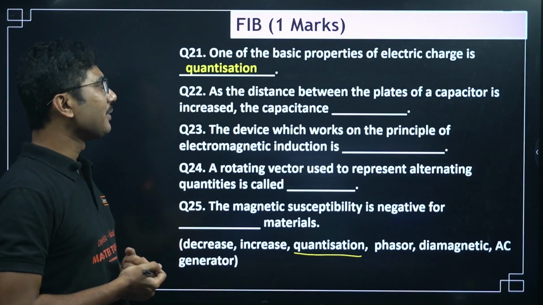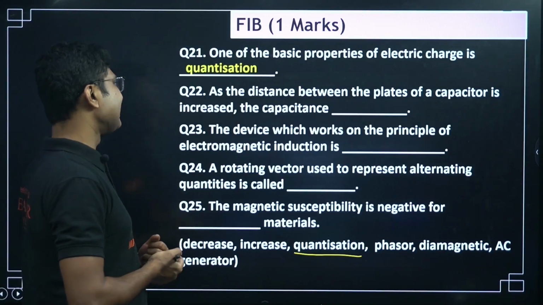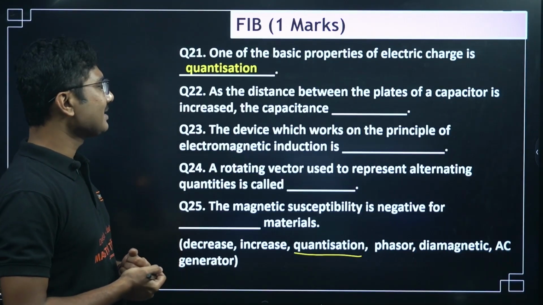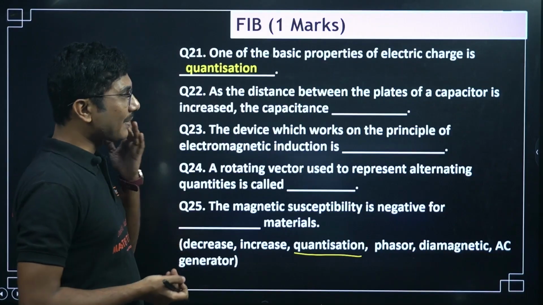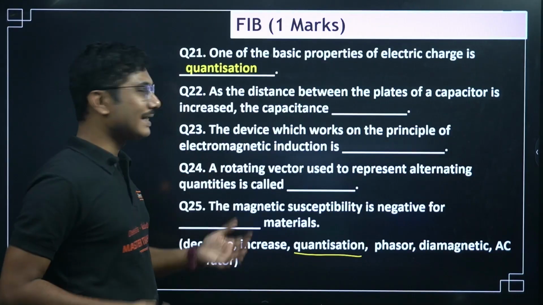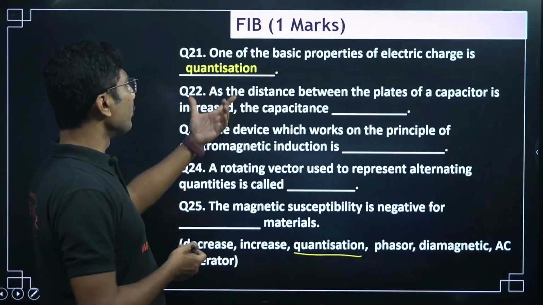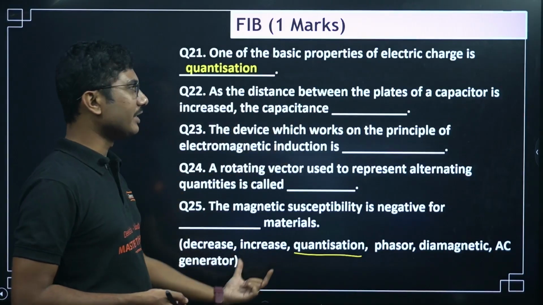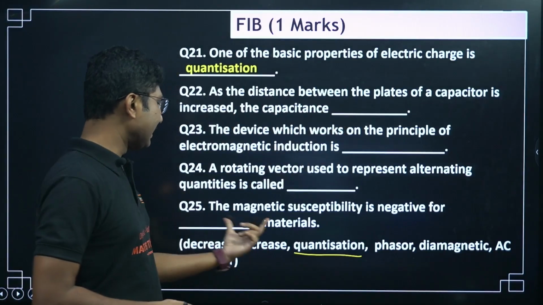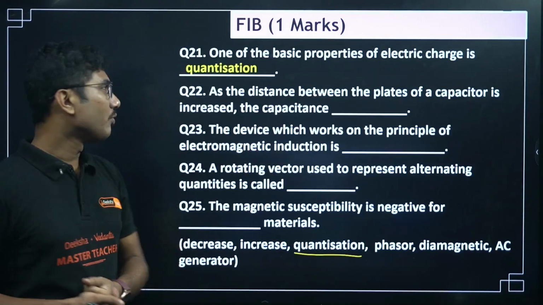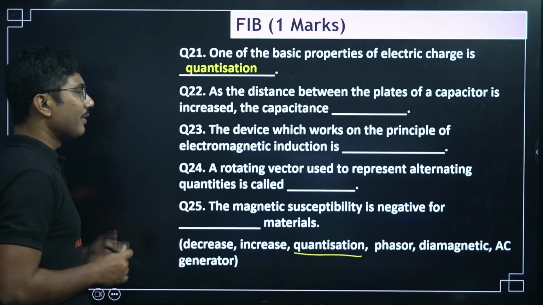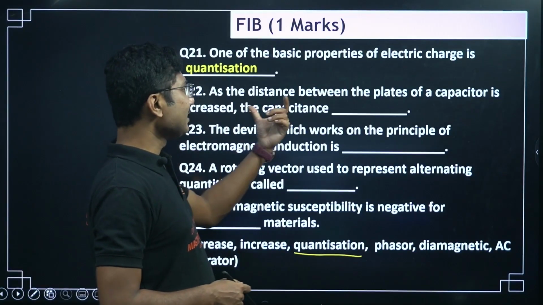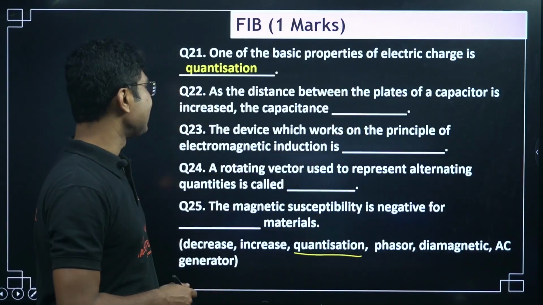As the distance between the plates of a capacitor is increased, the capacitance, now in this case for capacitance, they are basically saying it is increased or decreased. So based on that we can say the option will be either decrease or increase. So both decrease and increase are possible for this question. Okay, now let's understand. So the distance between the plates of a capacitor is increased.